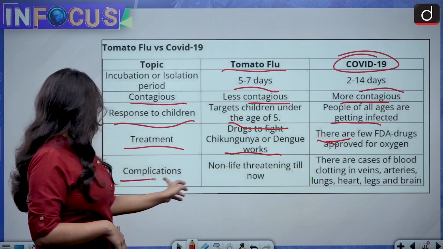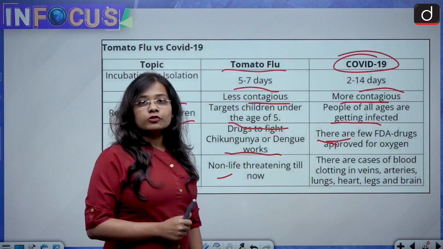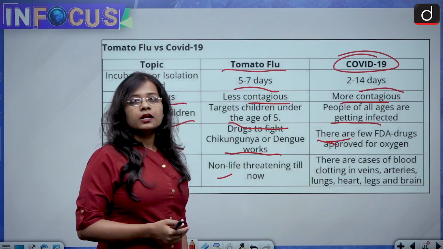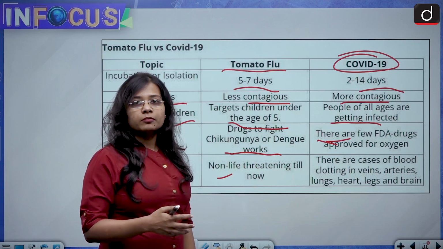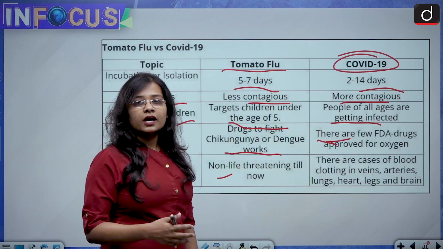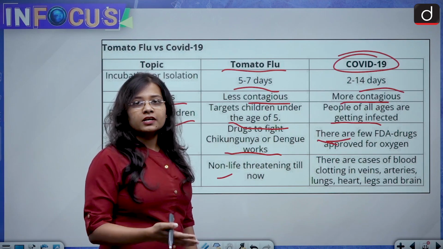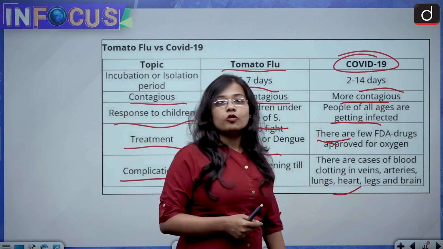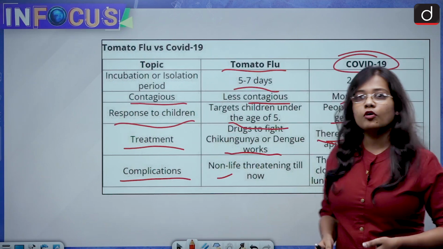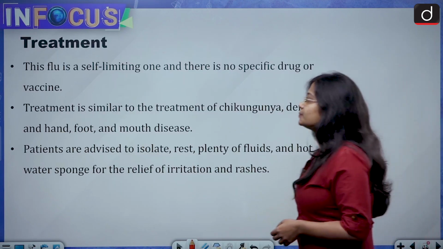Now let's talk about the complications. In tomato flu, it is seen that even though it is becoming serious and people are getting very big blisters and the rashes are becoming big, till now we have not seen that it is life threatening to a very large scale. On the other hand, we have seen that COVID-19 has taken the lives of lakhs and lakhs of people around the world.